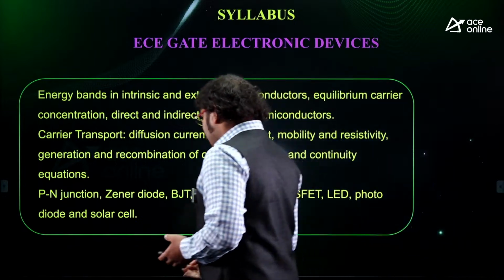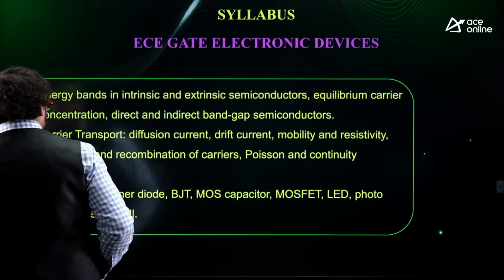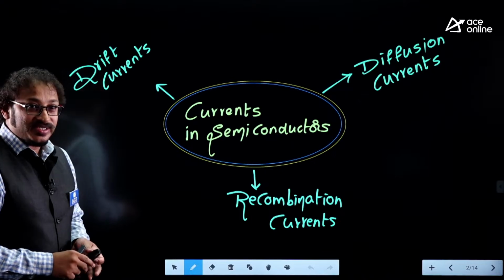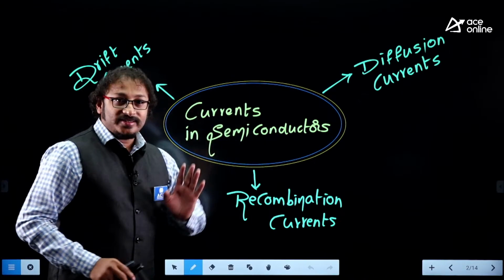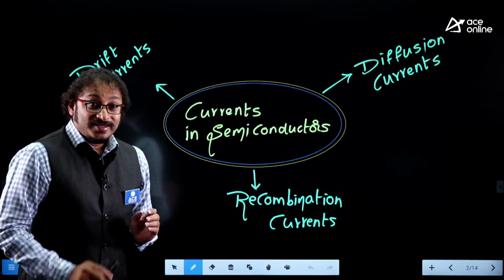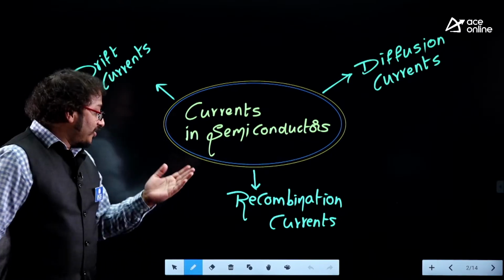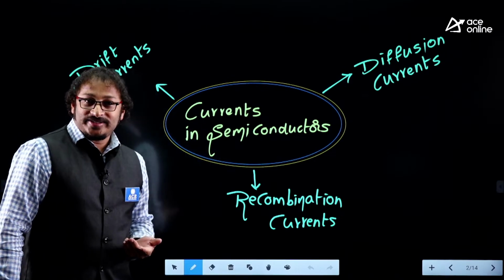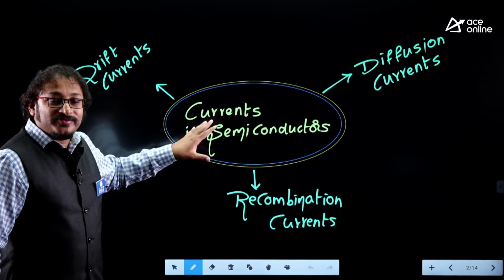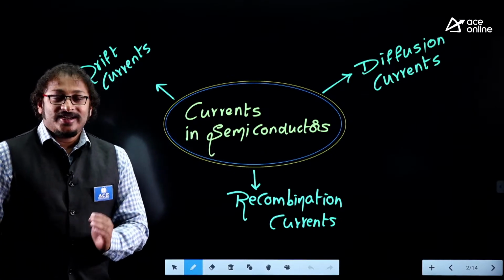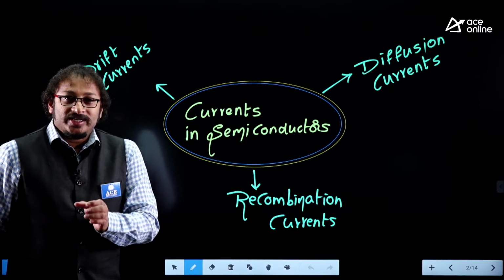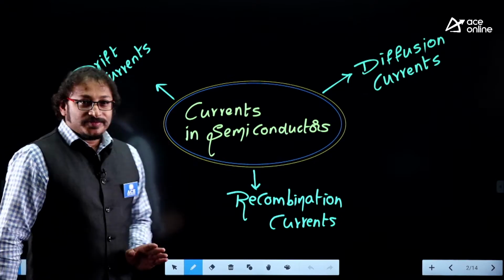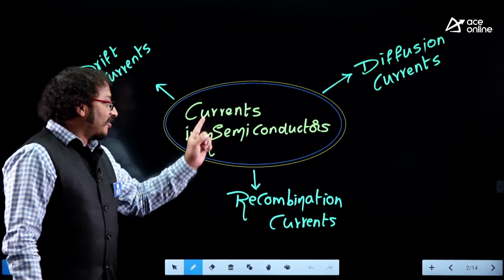I'll tell you, for example, guys, first, as per the syllabus, what I concentrate on first is currents. Currents in semiconductors. See, in electronic devices, if you have already prepared electronic devices, I think this adds a great flavor. And if any student wants to start the preparation of electronic devices for the GATE exam, please try to follow this easiest strategy and try to understand how we can complete the syllabus within a maximum of 1 month of preparation. Once I start the subject, the very first I start with currents in semiconductors.